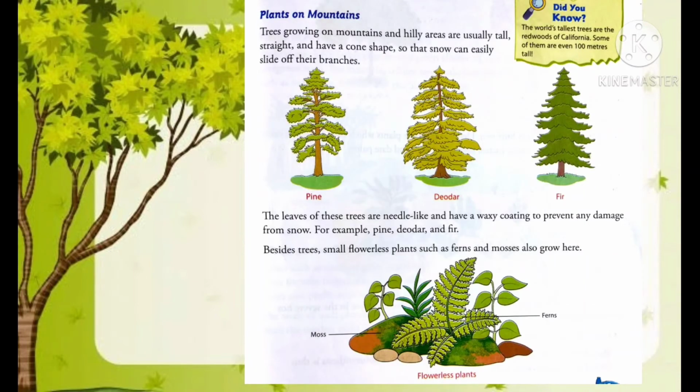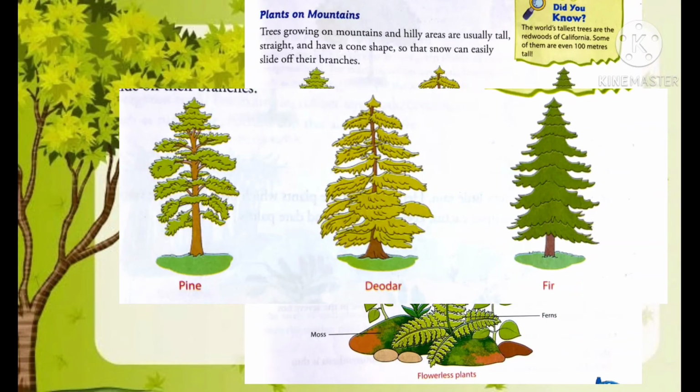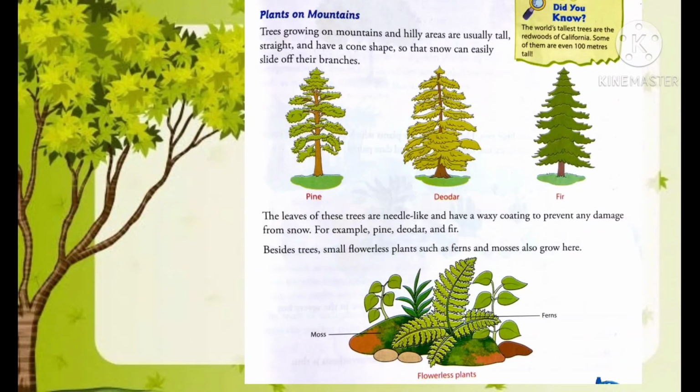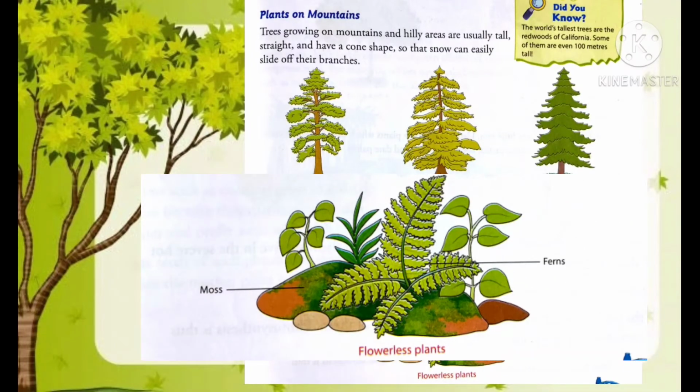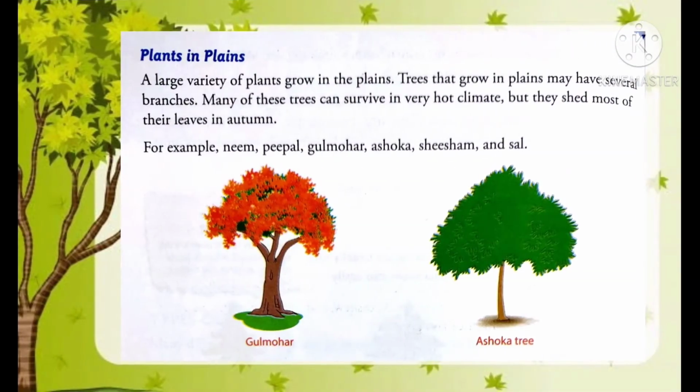For example, pine, deodar and fir are some of the trees found on mountain and hilly areas. And besides trees, small flowerless plants such as ferns and mosses also grow on mountains. Moving forward, now let's know about the plants which are found in plains.